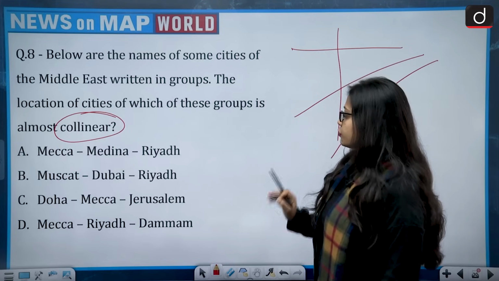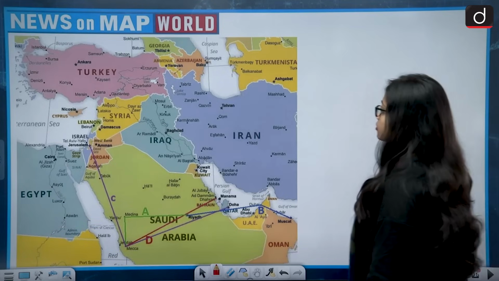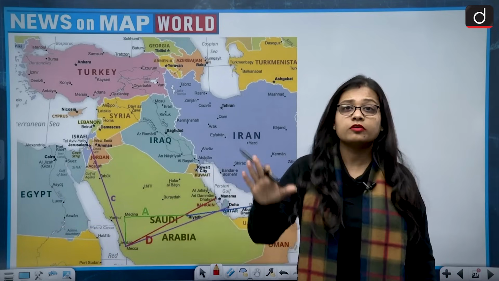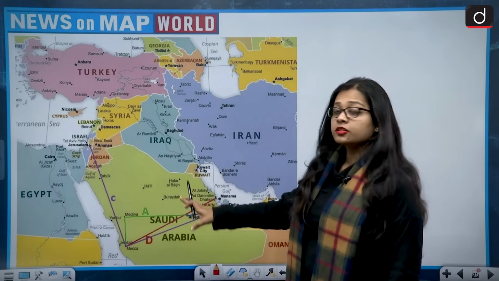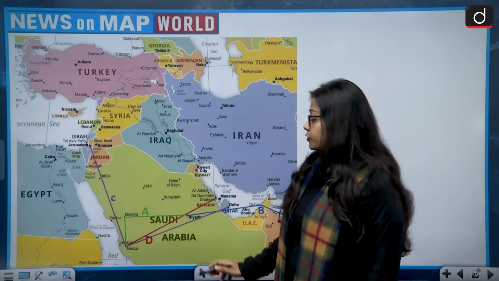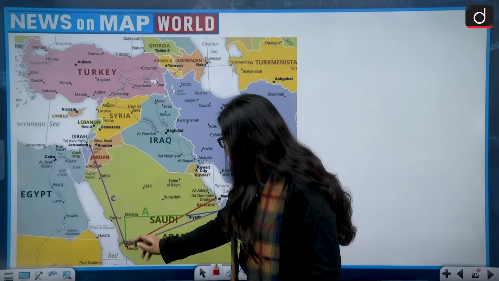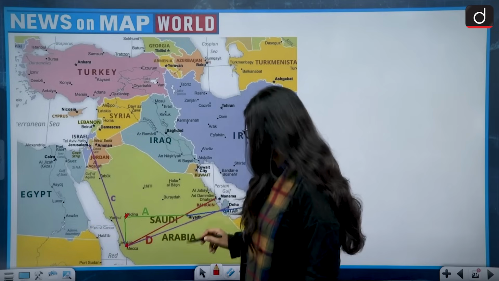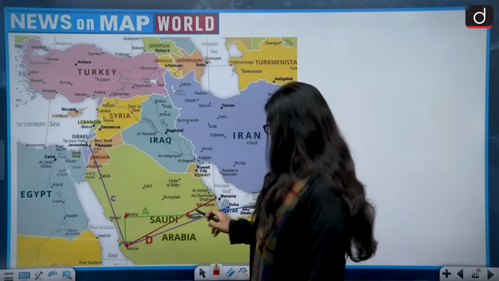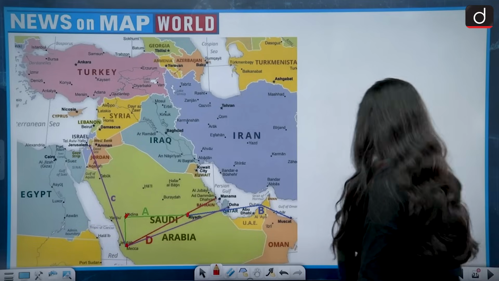So let's look at A first. A is Makkah, Medina and Riyadh. All three are present in Saudi Arabia, and Riyadh is the capital of Saudi Arabia. Saudi Arabia is the biggest country in the Arabian Peninsula. This is the map of Saudi Arabia. If we look at the locations, this is Makkah, this is Medina, while this is Riyadh. Very clearly all three are not in the same direction. They are not in a straight line. So option A becomes wrong.